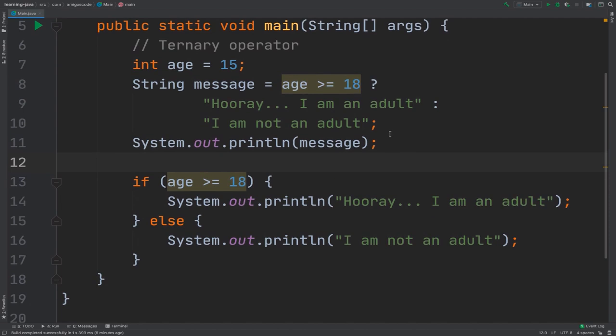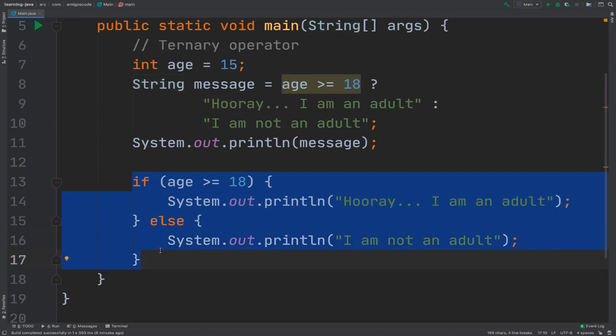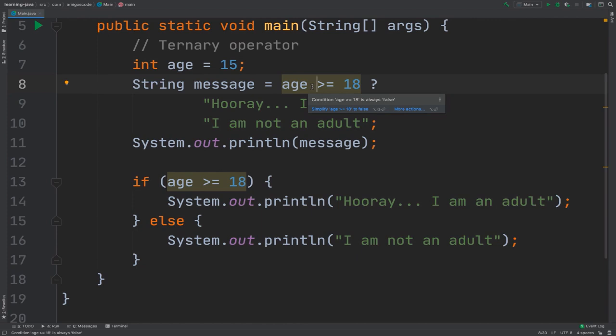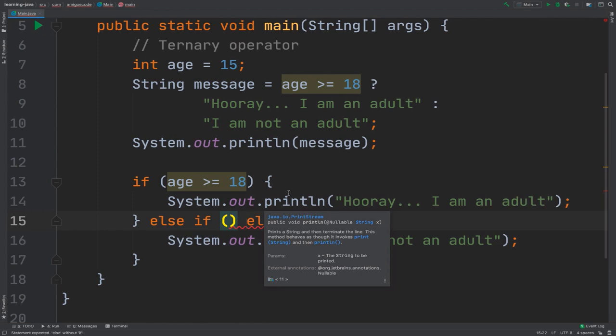So you can see that this is actually much neater instead of having something like this, right? But as I said, this should be only used when you are evaluating just one Boolean expression and then you need a default value, right? As soon as you have else if, right, then things become really complex.